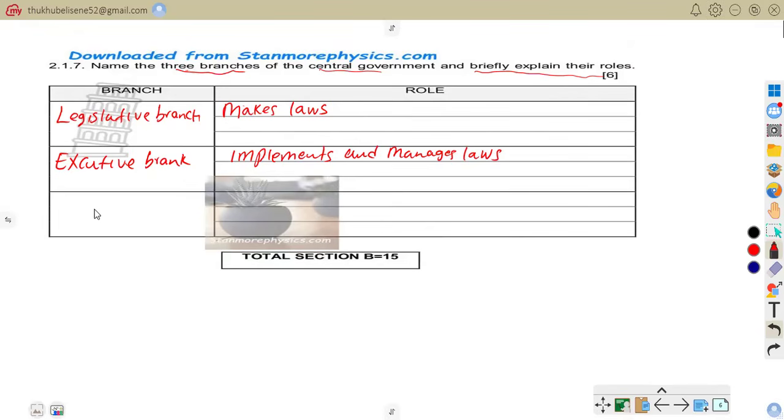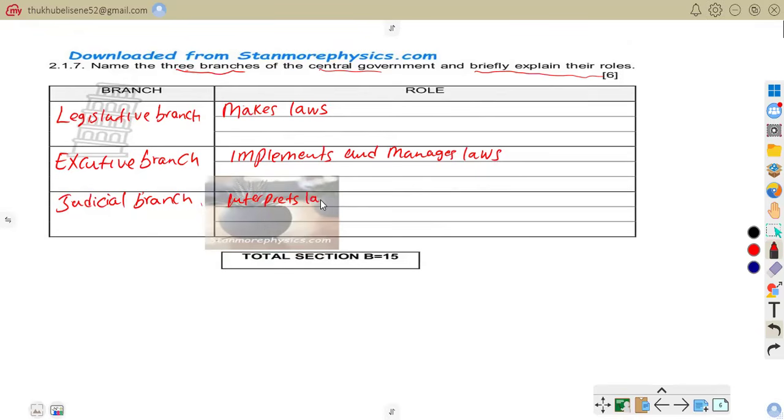We have the third one, which is the judicial branch. Now what does the judicial branch do?